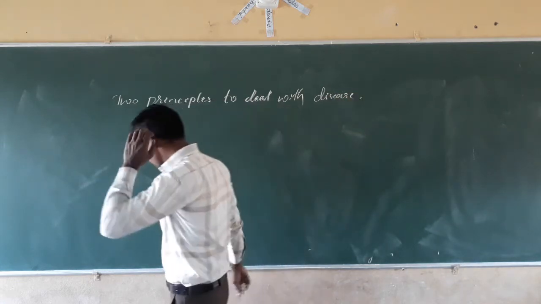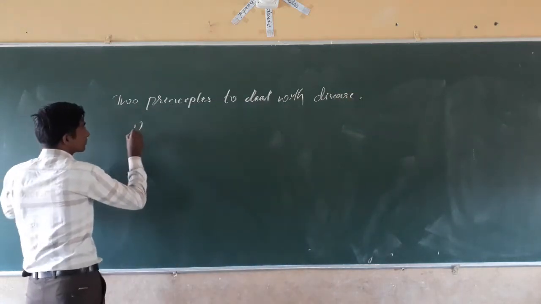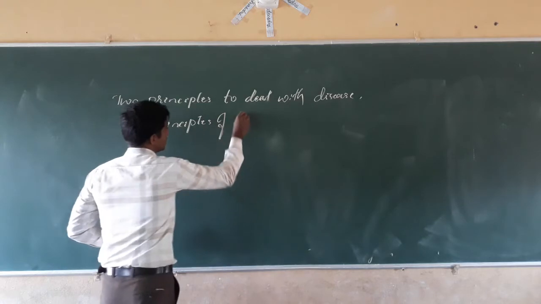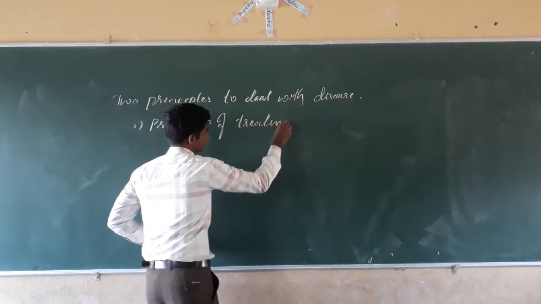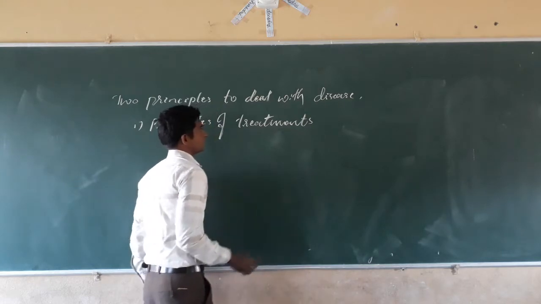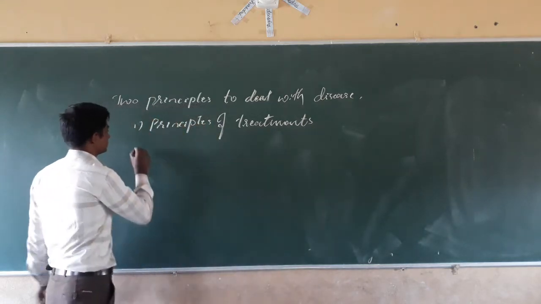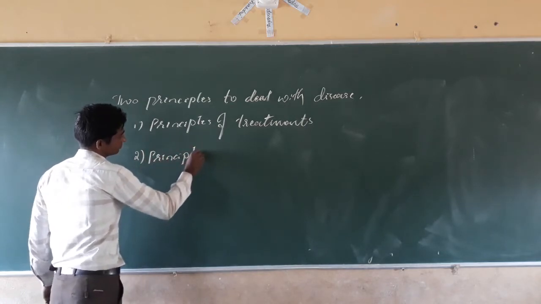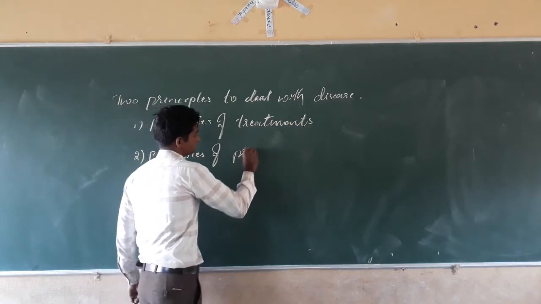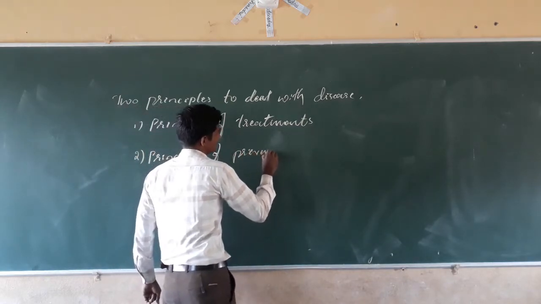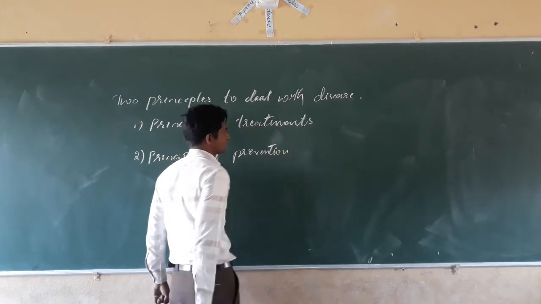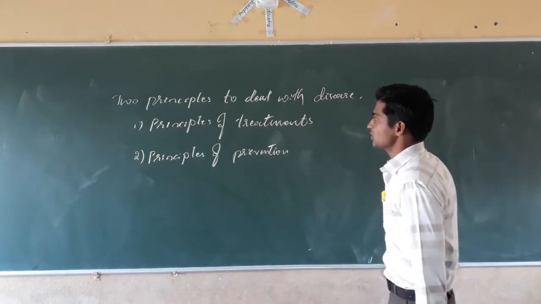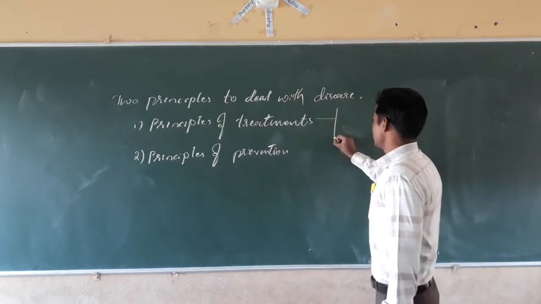To deal with the disease, the first one is principles of treatment. The second one is principles of prevention. The next, here dear students, in case of principles of treatment, again you will see two types.